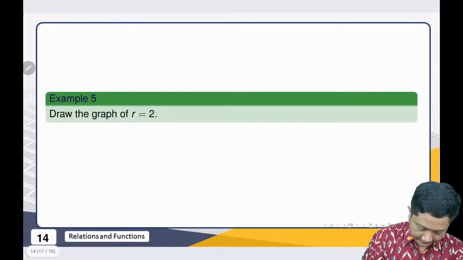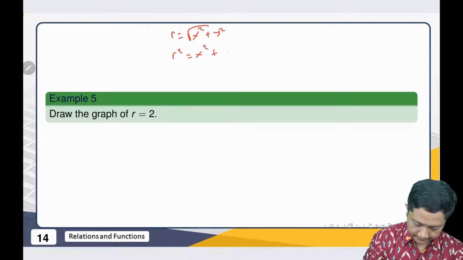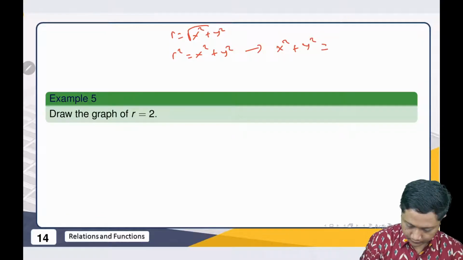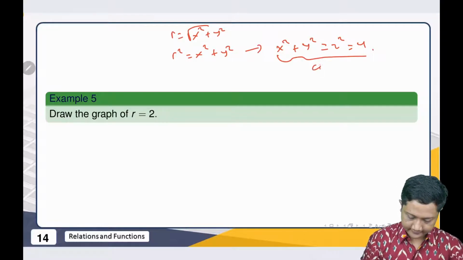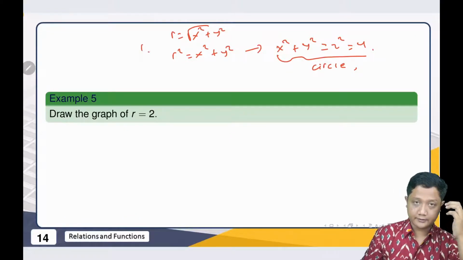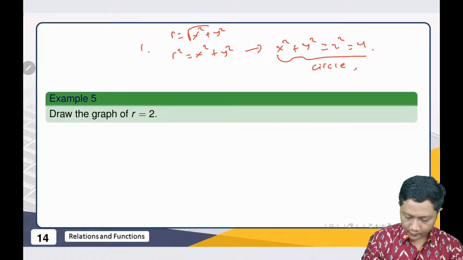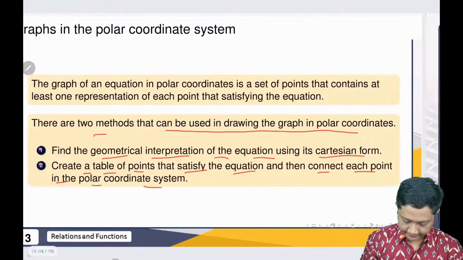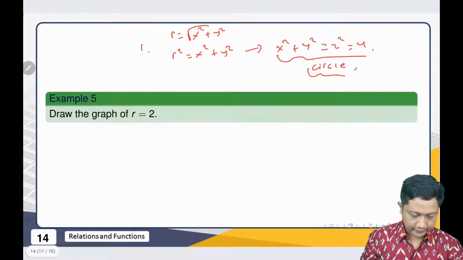What is r? r is the square root of x squared plus y squared. Then we have r squared is equal to x squared plus y squared, right? So what we have here is x squared plus y squared is equal to 2 squared, which is 4. Then what is it? It is a circle with radius 2. Okay, so this is one way. We can transfer to the Cartesian coordinate system, and this is the geometrical representation. Then we can draw it after that.